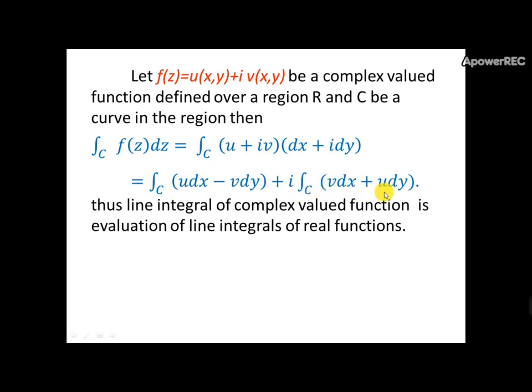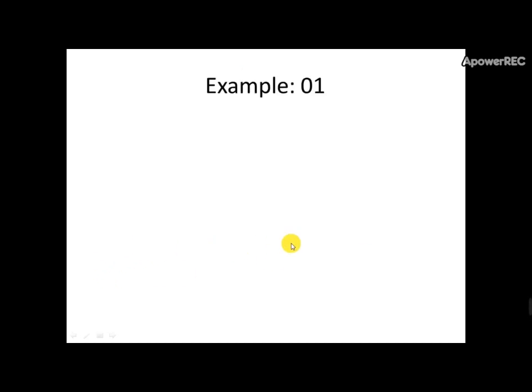This portion is an integral on real variables. This portion is also an integral on real variables. Hence, the line integral of a complex valued function is the evaluation of line integrals of real functions.